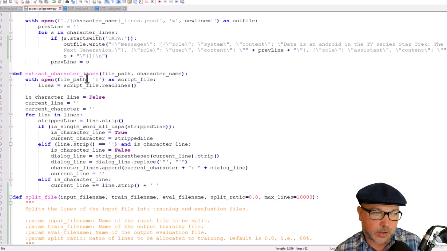So we're going to open up that entire script and load up every individual line into an array here called lines. And what I need to do is keep track of whether or not the current line that I'm reading in is part of a line of dialogue. So if we take a look at one of these scripts again, where is that?